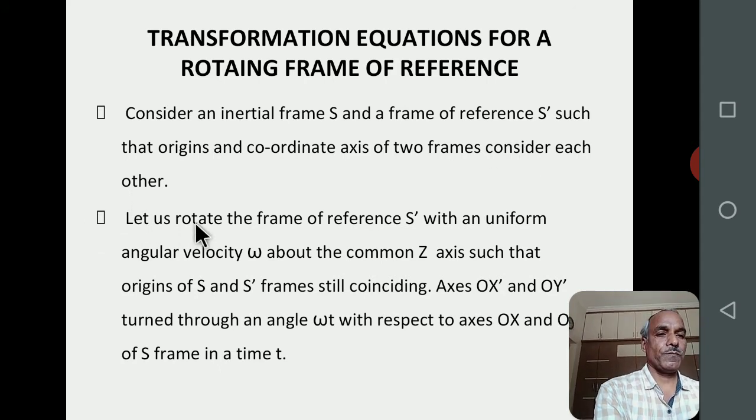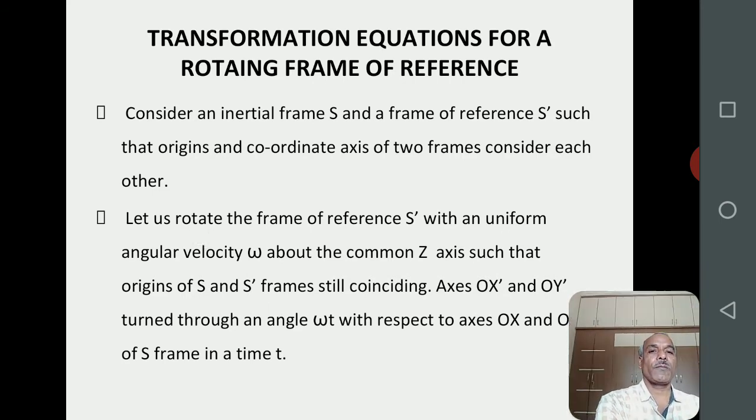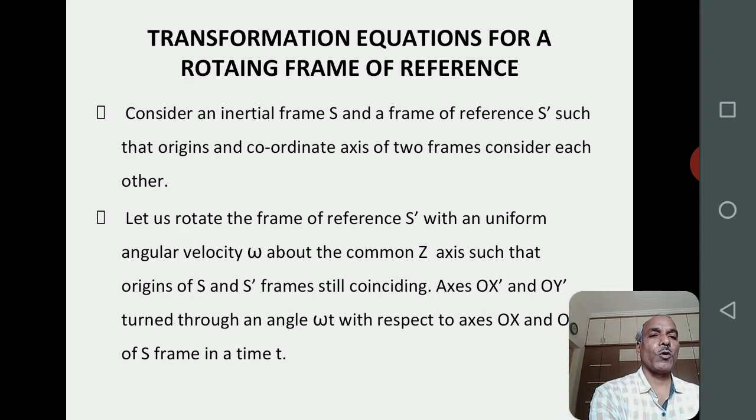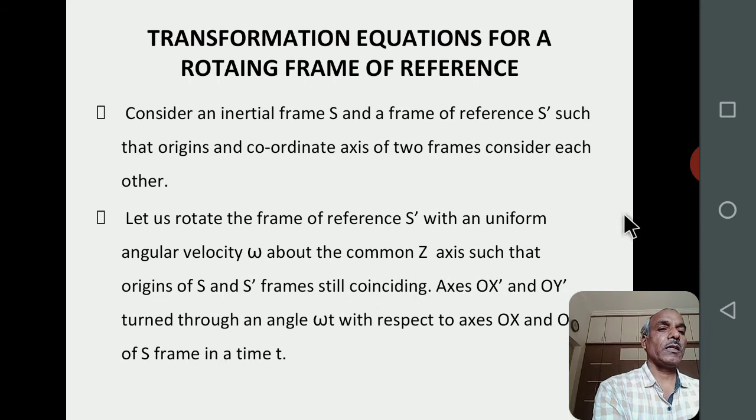Now let us rotate the frame of reference S dash with a uniform angular velocity omega about the common z axis such that origins of S and S dash frames are still coinciding. Therefore, the axis OX dash and OY dash of S dash are turned through an angle omega t with respect to axis OX and OY of S frame in a time t second.